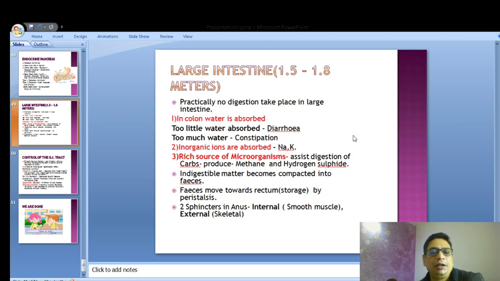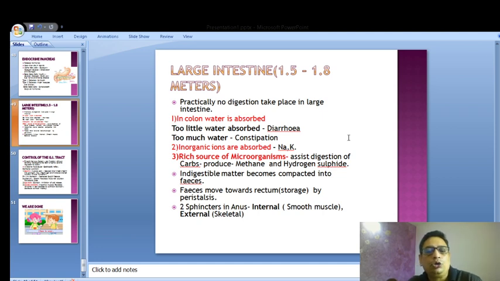In the large intestine, what happens? Practically no digestion takes place in the large intestine. In the colon, water is absorbed. I'm in a hurry because I have to finish the class within 5 minutes, because today we will cover digestion all over. The large intestine is 1.5 to 1.8 meters in length. Its size is actually smaller than the small intestine, but it is called the large intestine because its lumen is wider, it's thicker. The small intestine is narrower. So practically no digestion takes place in the large intestine.